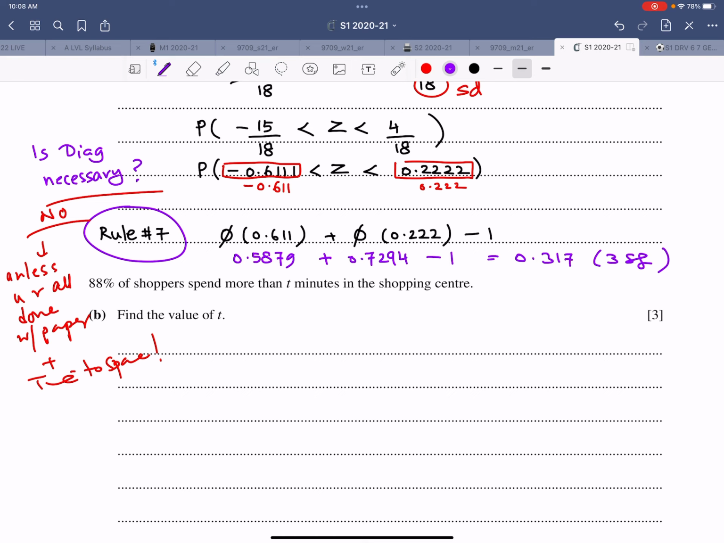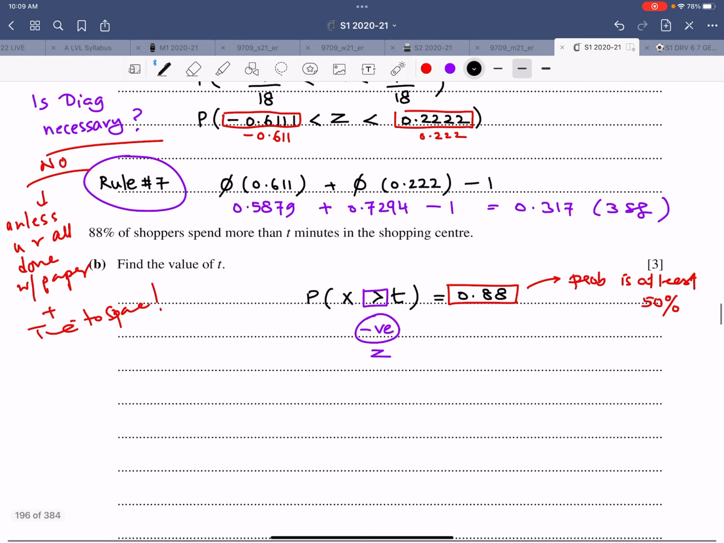Now it says 88% of the shoppers spend more than t minutes in the shopping center. So now this is a question of back solving. Probability x greater than t is 0.88. What is the first thing that you observe? You observe that this probability is at least 50%, that means 0.5 and above. Second thing, there is a greater sign, and greater sign means a negative z value. So keep that in mind and start working.